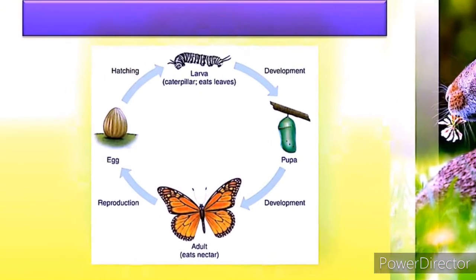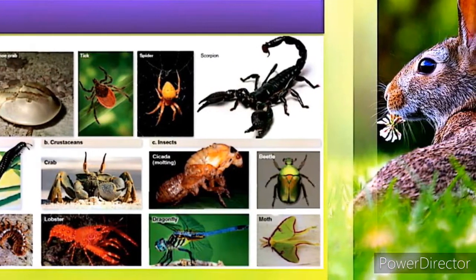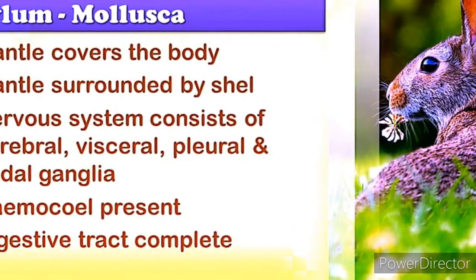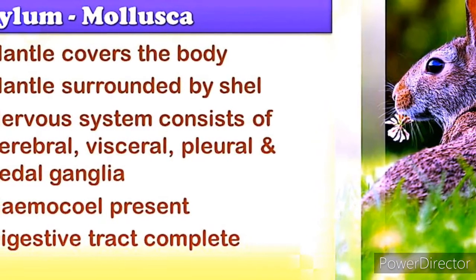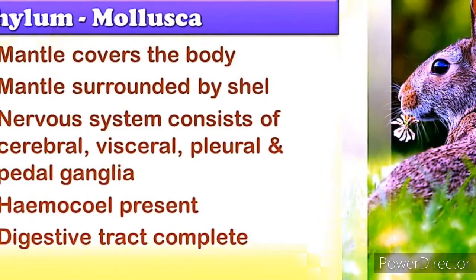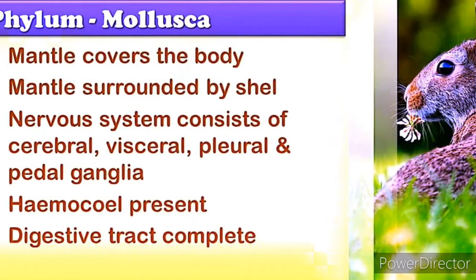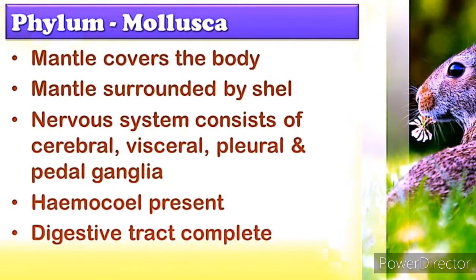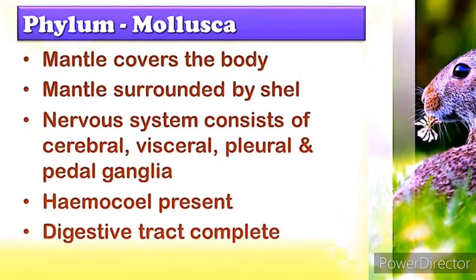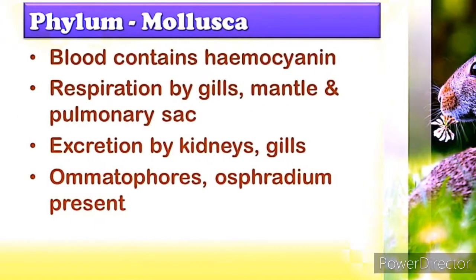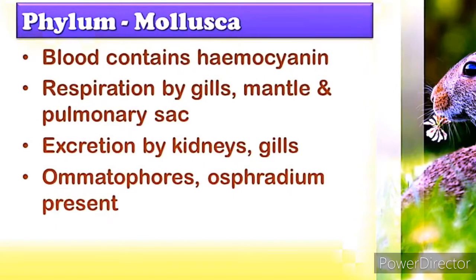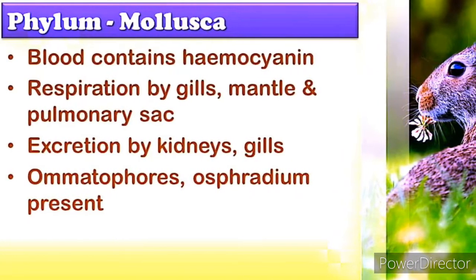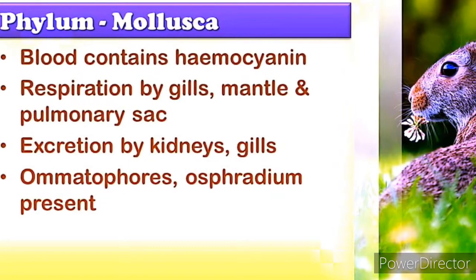Example: Limulus, Apis. Mollusca. They have a soft body. They are unsegmented. Second largest phylum. Terrestrial, aquatic, free living. They show organ system level of organization: bilaterally symmetrical, triploblastic, coelomate. Respiration done by gills. Respiratory pigment is hemocyanin.